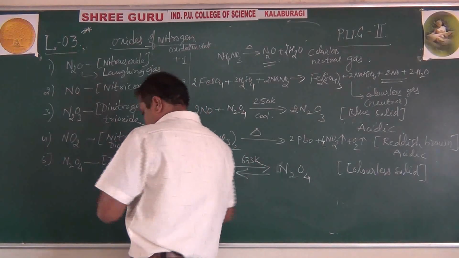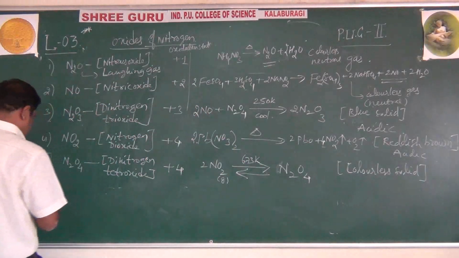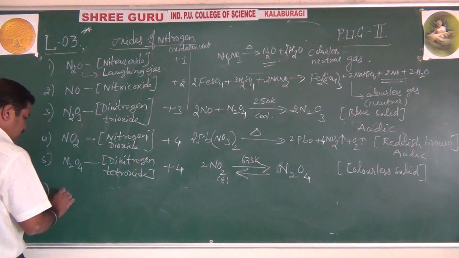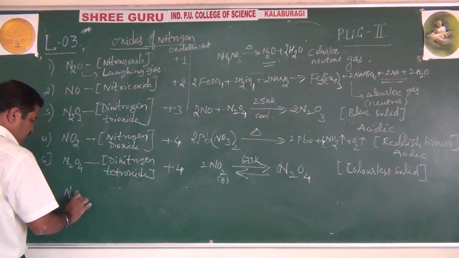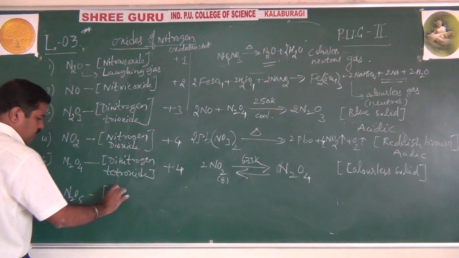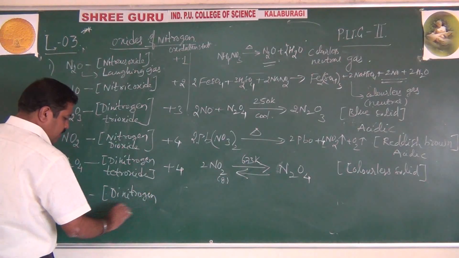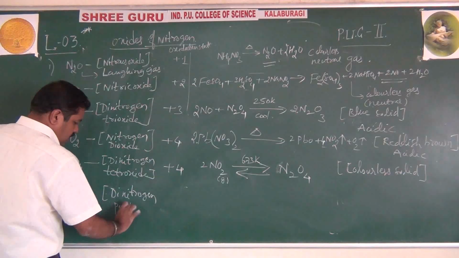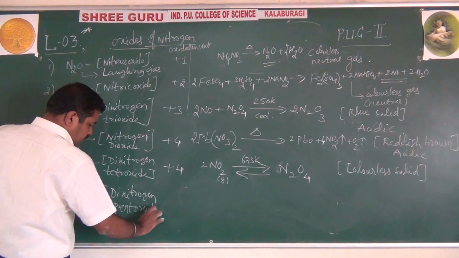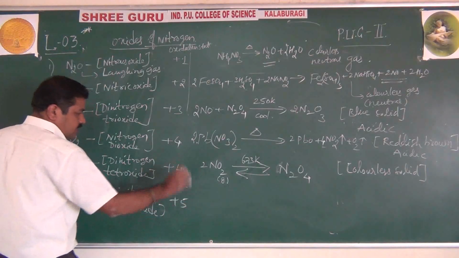And lastly, students, that is N2O5, dinitrogen pentoxide. It has a +5 oxidation state.